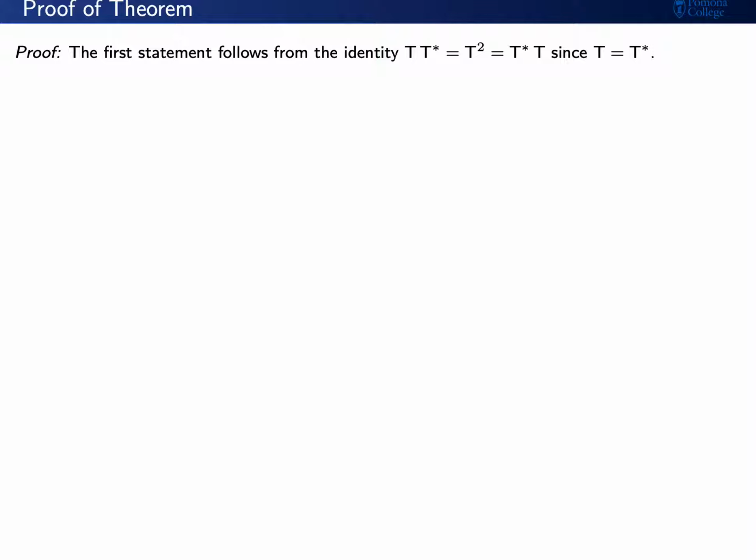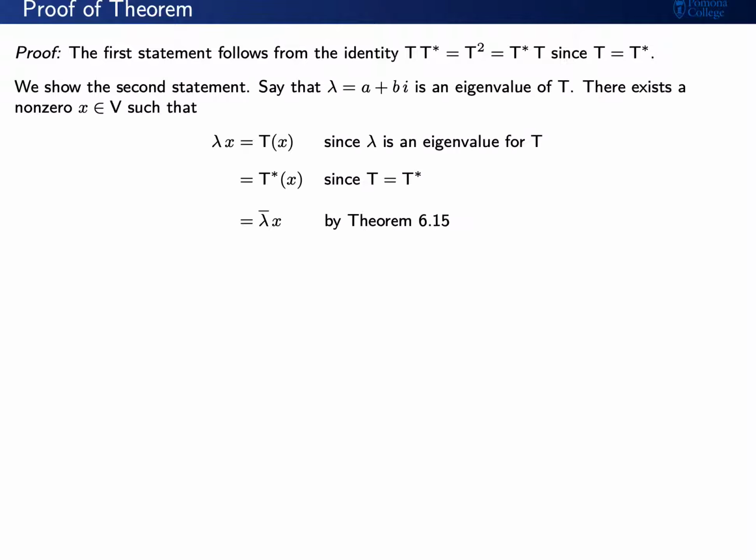The first statement, that is that T is normal, follows from the identity that T composed with T adjoint equals T adjoint composed with T, which just equals the square of T because, of course, T equals its own adjoint. Now let's prove the second statement. We want to prove that all of the eigenvalues are real numbers. So for the moment, let's say that the eigenvalue lambda is a complex number, a plus bi. We need to show that b is equal to 0.